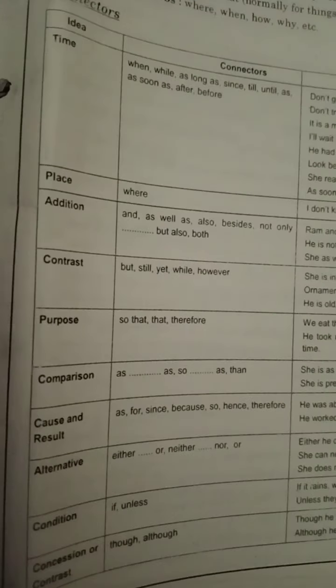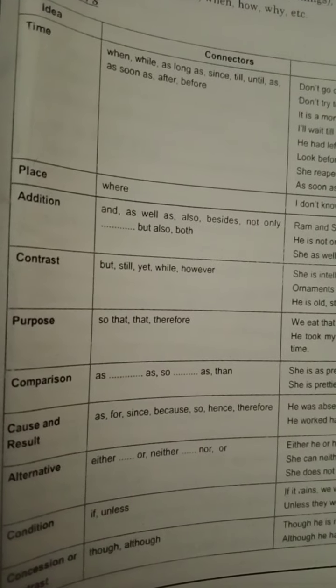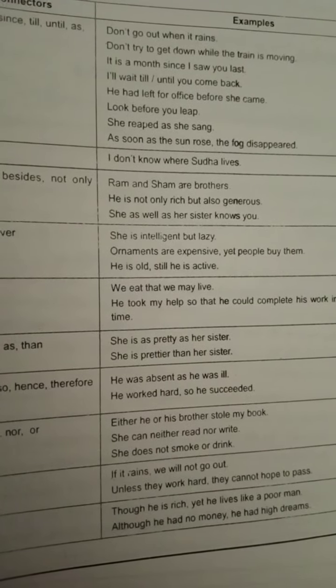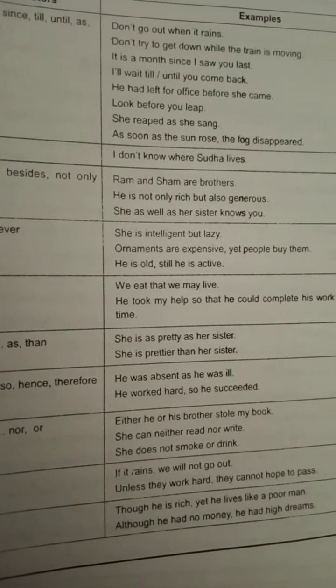Now next is about cause and result. As, for, since, because, so, hence, therefore. We can use these connectors. He was absent as he was ill. He worked hard, so he succeeded.